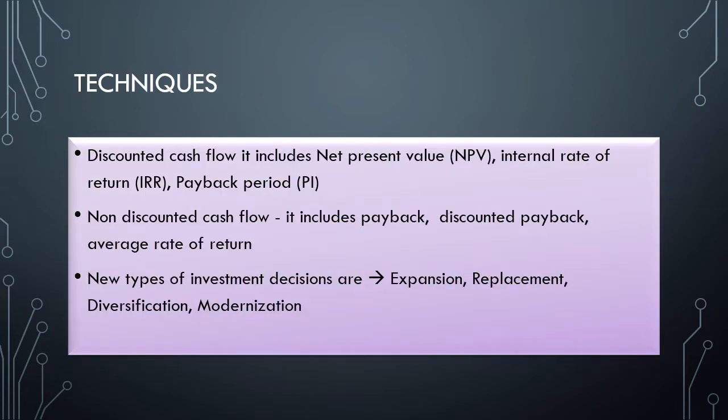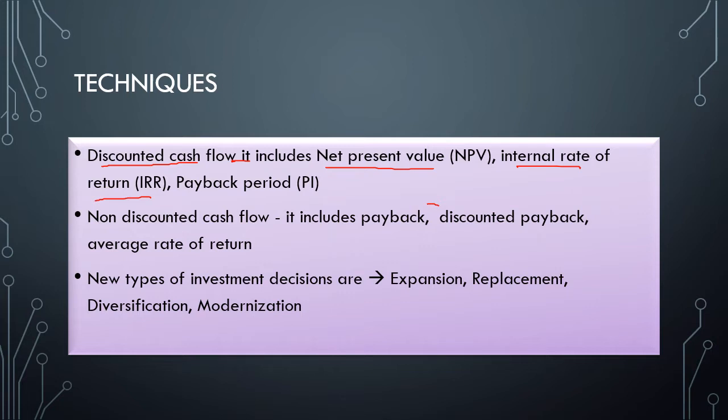Now comes the techniques. The techniques are discounted cash flow and non-discounted cash flow techniques. The discounted cash flow includes the net present value method and internal rate of return. In this lecture we will discuss net present value and the IRR method. The rest of the methods, PI, payback, discounted payback, average rate of return, modified internal rate of return, will be discussed in the next video.